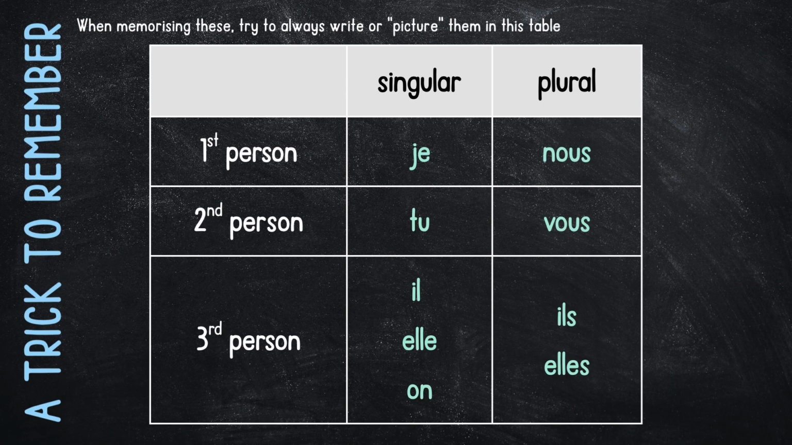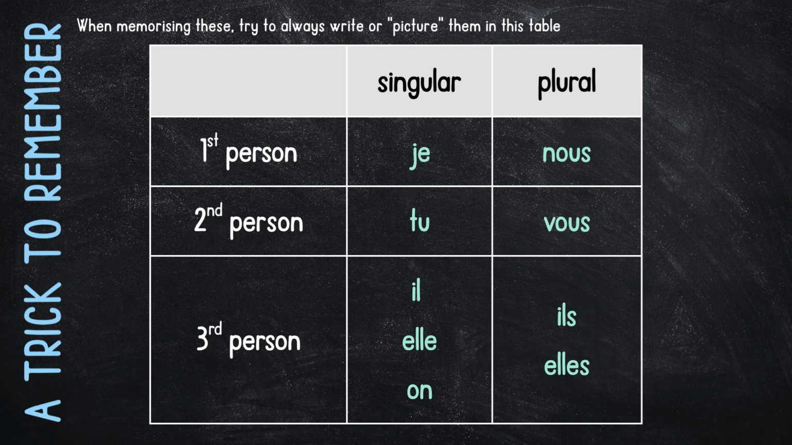So, a trick to remember when you're memorizing these, always try to write or picture them like in this table. It might help to also think back to your English grammar. If you're talking about the first person, I'm talking about myself. I might be alone. That would be the first person singular, je. And again, note that je is never capitalized unless it's the first word of the sentence. Or I might be talking about myself with other people, which would be we, that first person plural, nous.